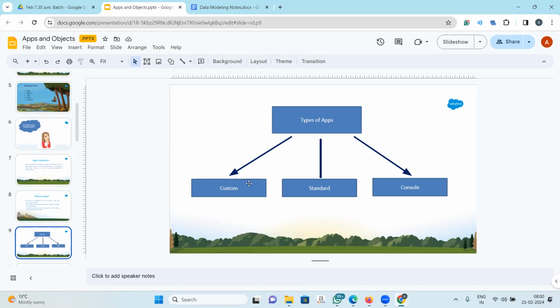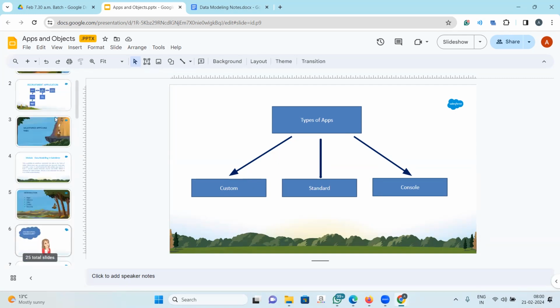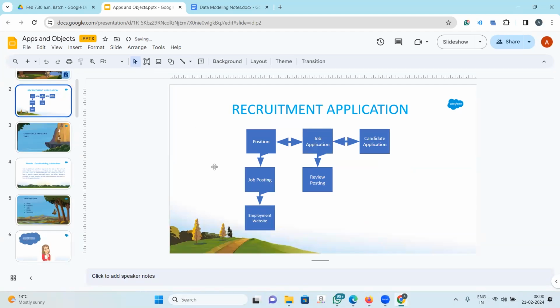Now we are doing Salesforce admin, so looking from the admin's point of view, how the admin will work. Suppose regarding this recruitment app that we are creating, the user will be the HR department, right? The HR department will tell you, listen, we need an application for the recruitment process. So this is totally created from scratch. Each and every object is created from scratch according to how you need it. Even the fields in this positions object are defined by you, right?